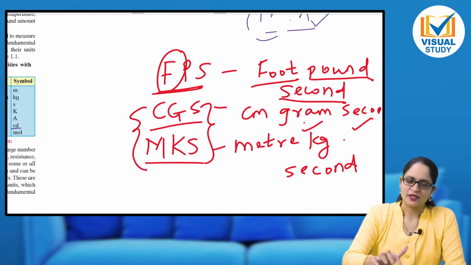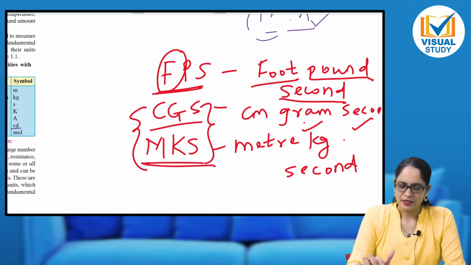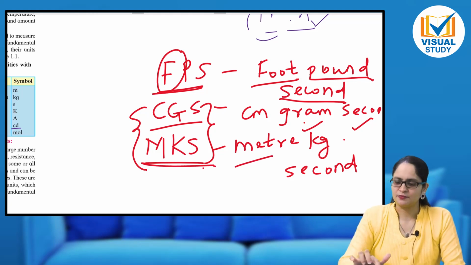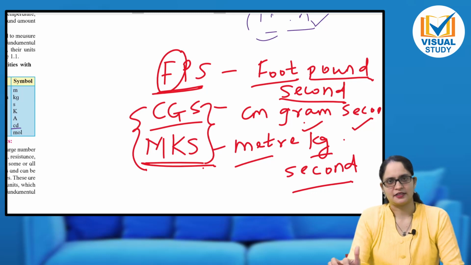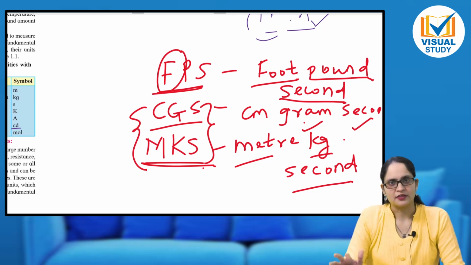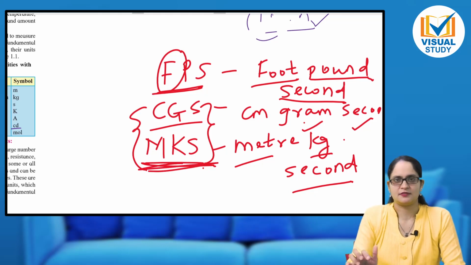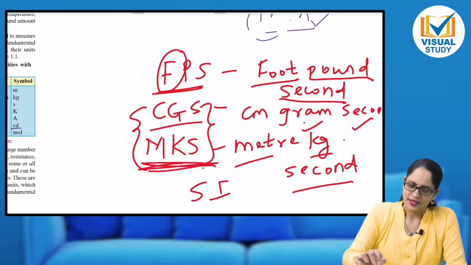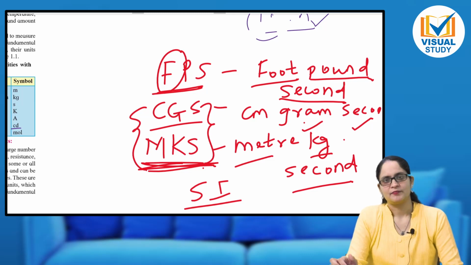Mainly CGS and MKS are in use. Now let me come to the MKS system. MKS is meter, kg and second. Now over the world, the entire world is using this MKS system and it is also called the SI system of unit. SI means System International.